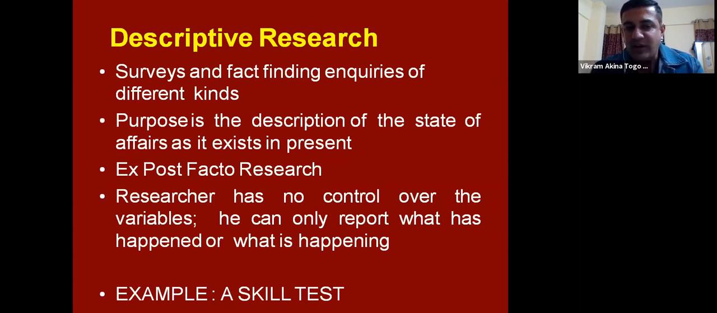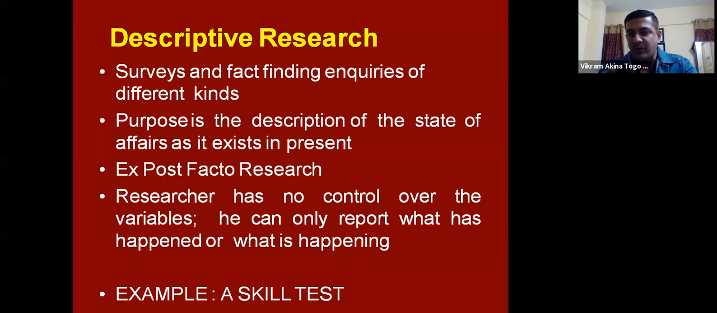It is a kind of ex post facto research. Now, by ex post facto, what we mean is when an event has already happened and we are trying to find out the causes of why it had happened. So we are now describing some variables. We are now identifying some dependent variables, some independent variables.